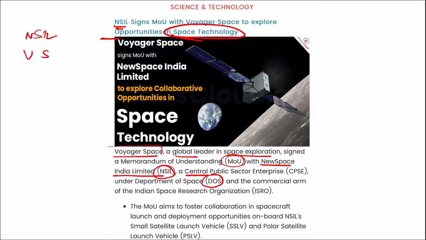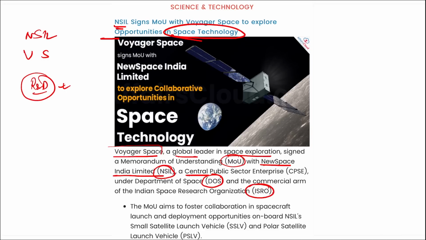So NSIL signed an MOU with Voyager Space, and this is basically to explore the opportunities in space technologies, to do research and development and come up with new and innovative space technologies, right? And this NSIL, remember, is a commercial arm of ISRO, that is your Indian Space Research Organization.